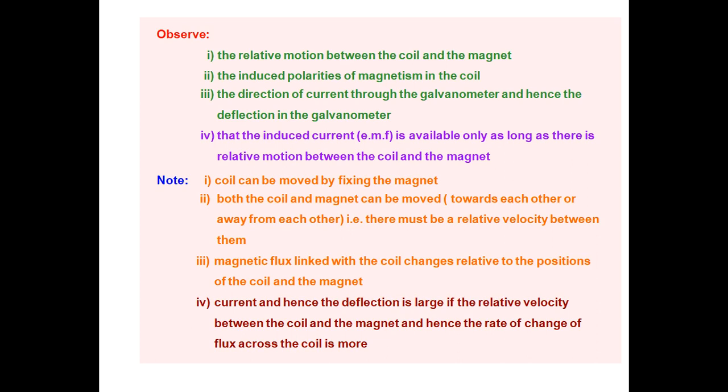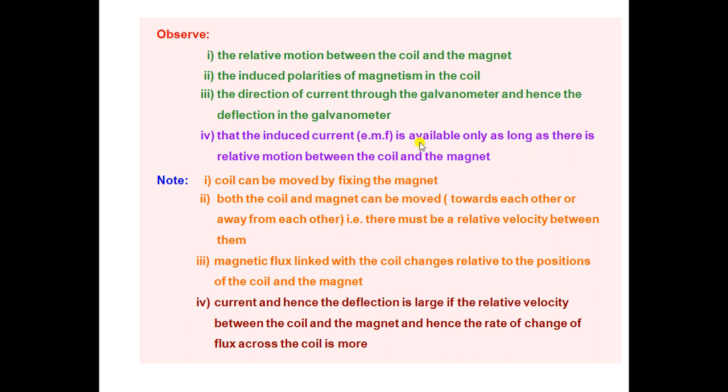And the third one: the direction of current through the galvanometer and hence the deflection in the galvanometer. So here we will observe whether the current is in clockwise or anti-clockwise direction using the galvanometer. After that, we see the observation that the induced current, that is the EMF, is available only as long as there is a relative motion between the coil and magnet.